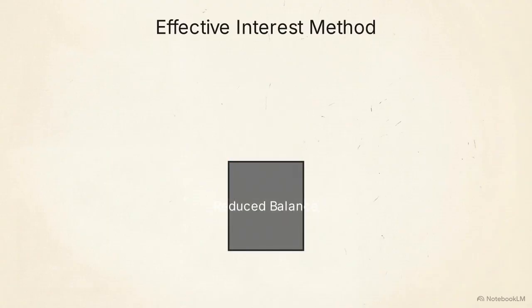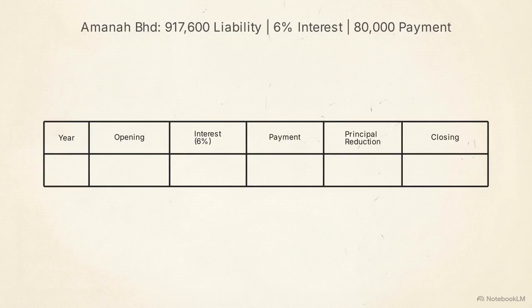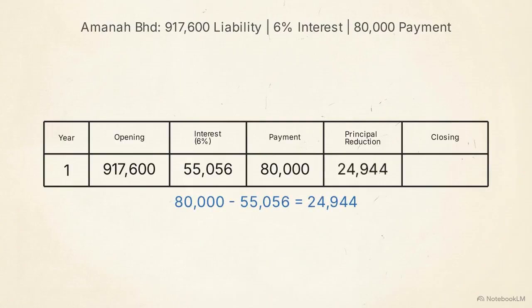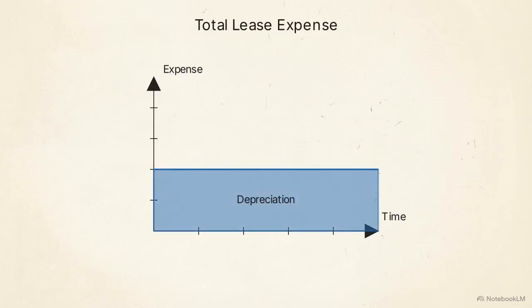Consider Mana BHD, which has an initial lease liability of 917,600 ringgit, an interest rate of 6%, and annual payments of 80,000 ringgit. In the first year, interest is 6% of the opening balance, totaling 55,056 ringgit. After accounting for the 80,000 ringgit payment, the principal is reduced by 24,944 ringgit. This leaves a closing liability of 892,656 ringgit. Since interest is always calculated on the remaining balance, the total lease expense, combining depreciation and interest, is higher in the early years of the contract.